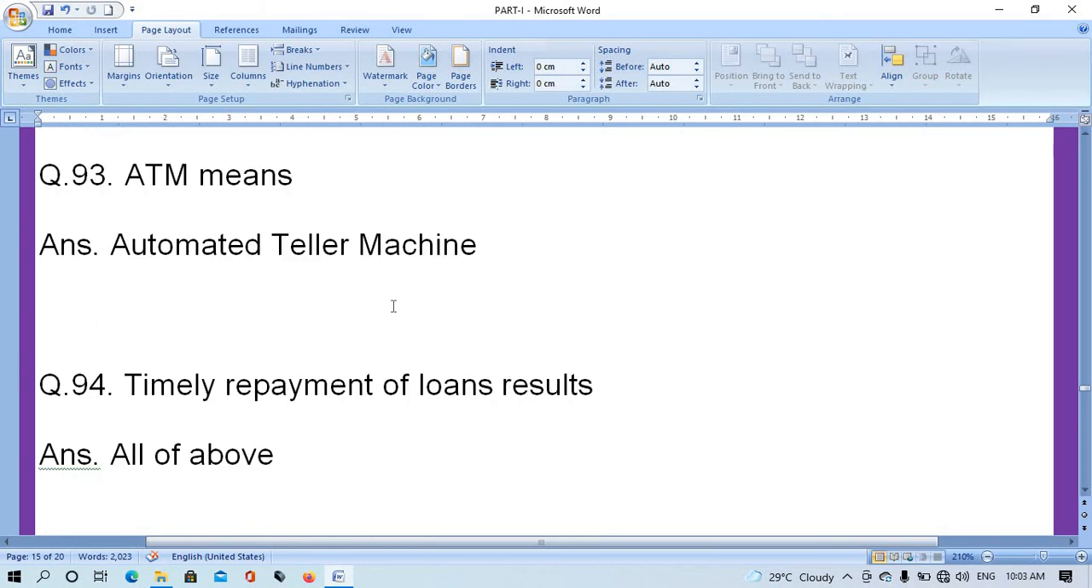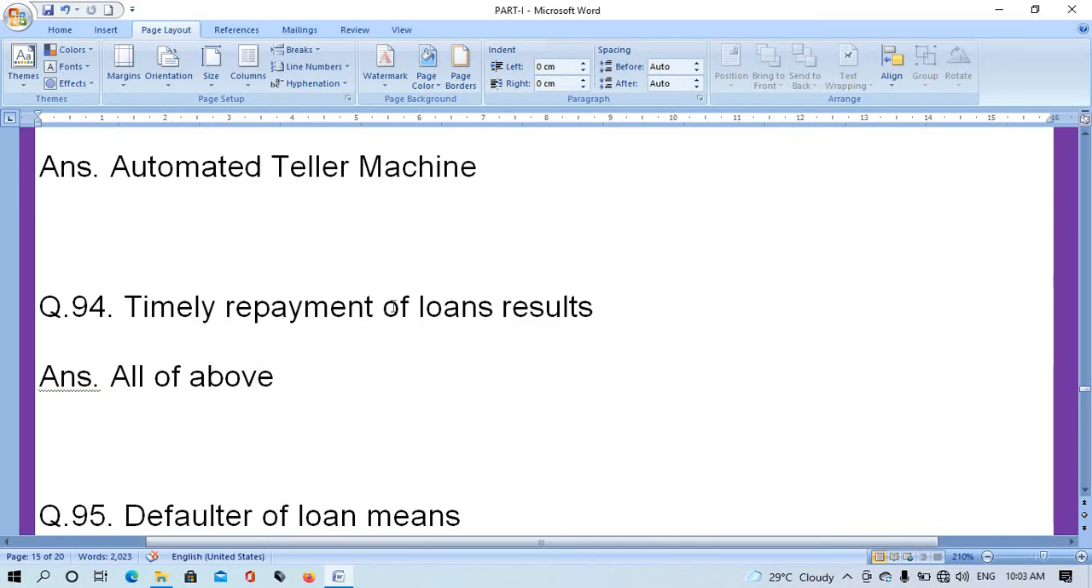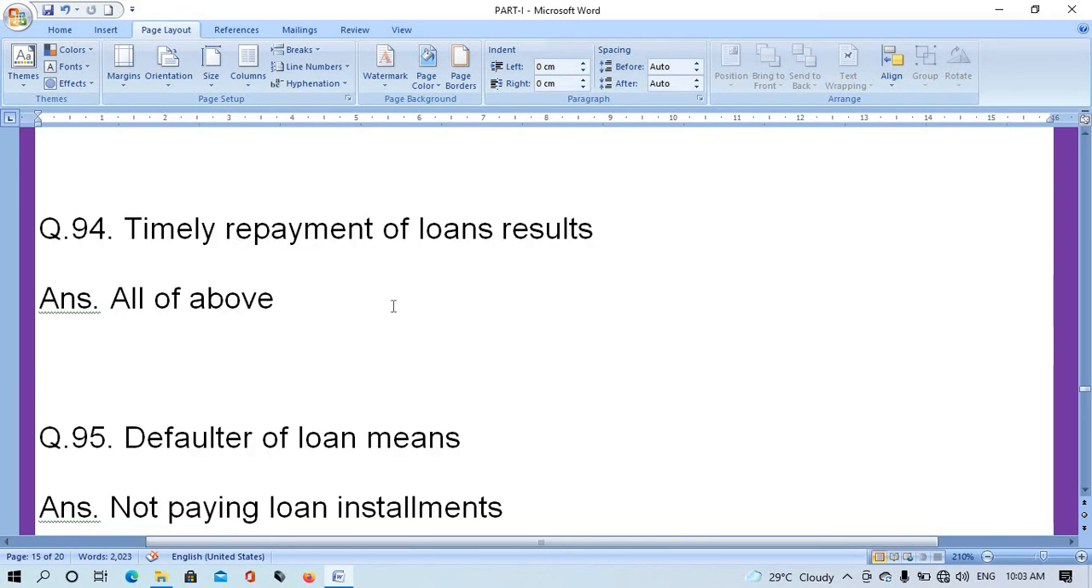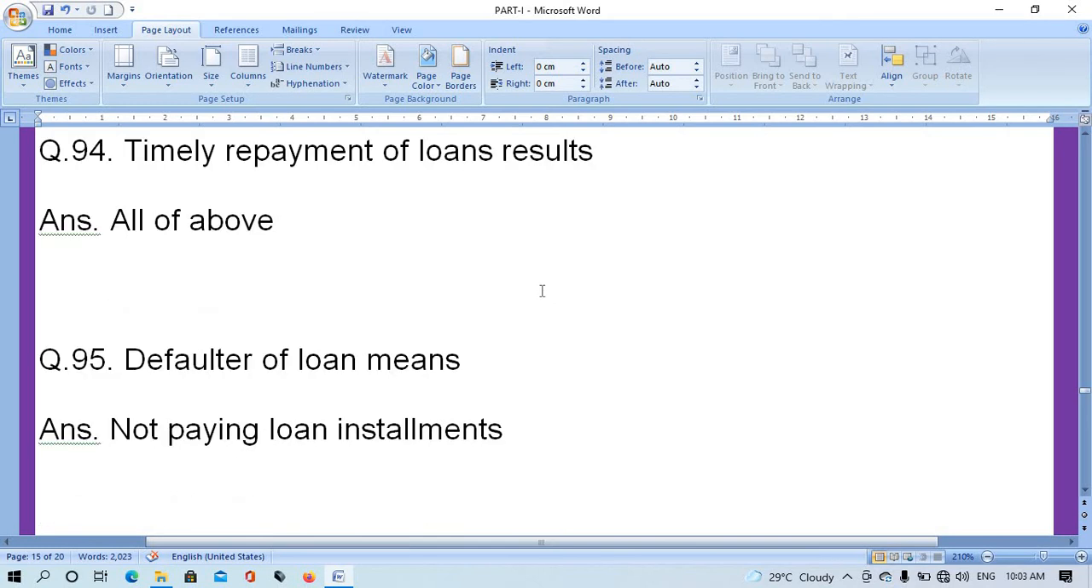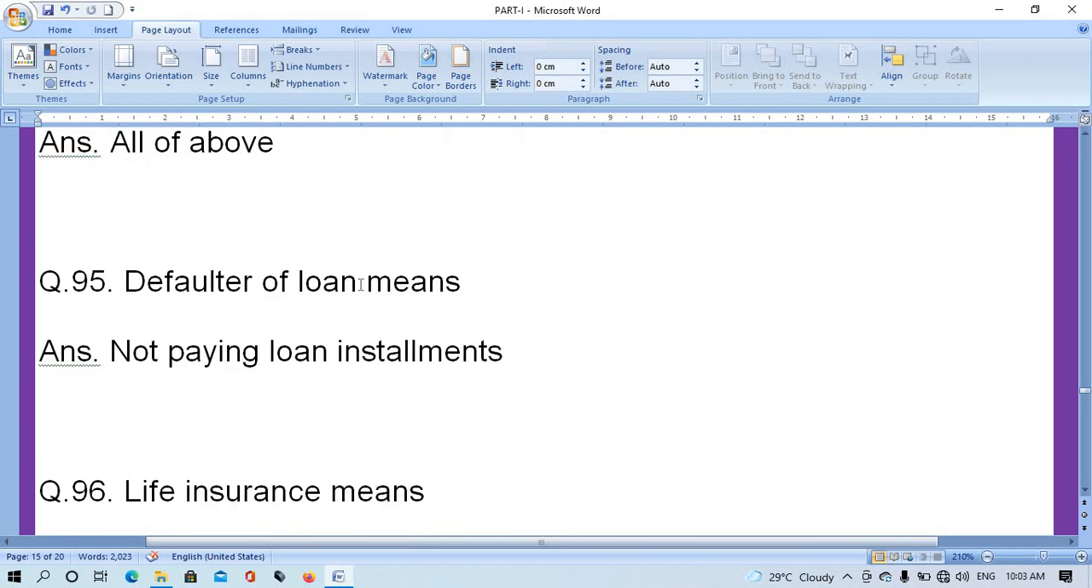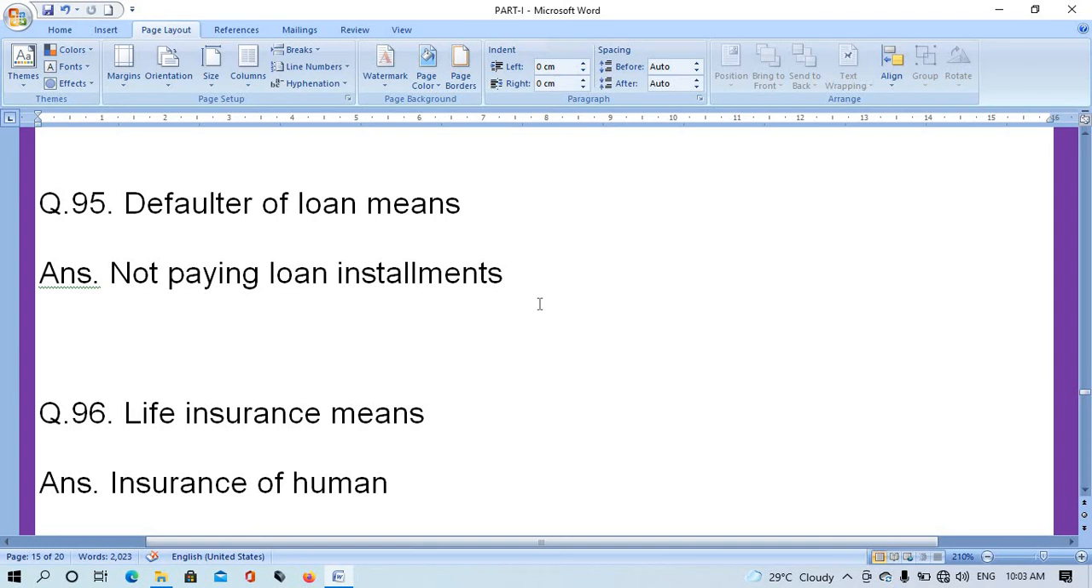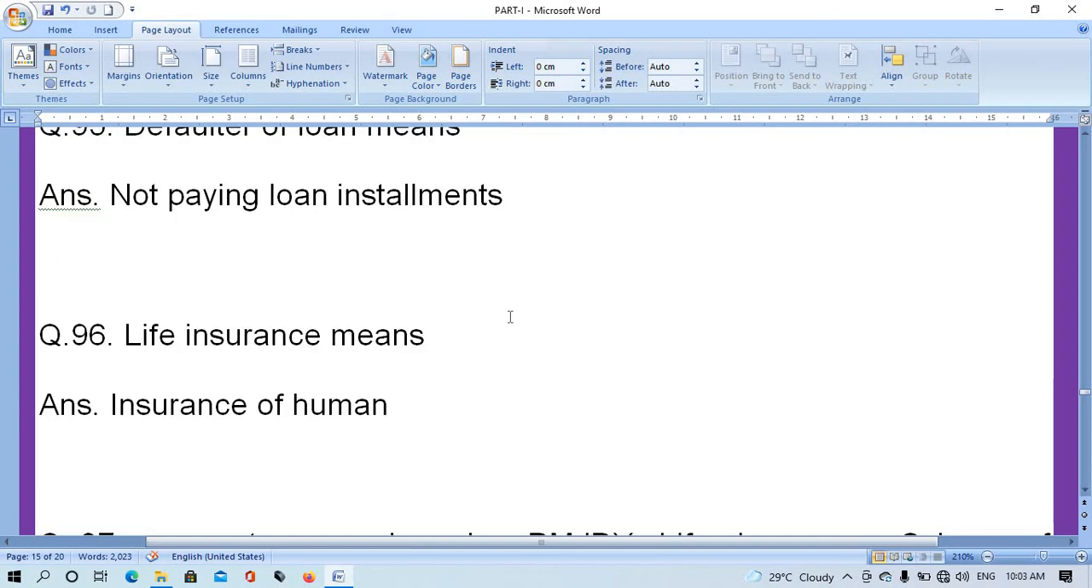Question number 93. ATM means? Answer is automated teller machine. Question number 94. Timely repayment of loan result? Right answer all of above. Question number 95. Defaulter of loan means? The right answer is non-paying loan installments.